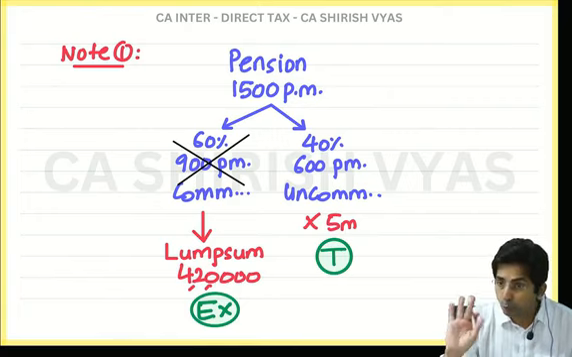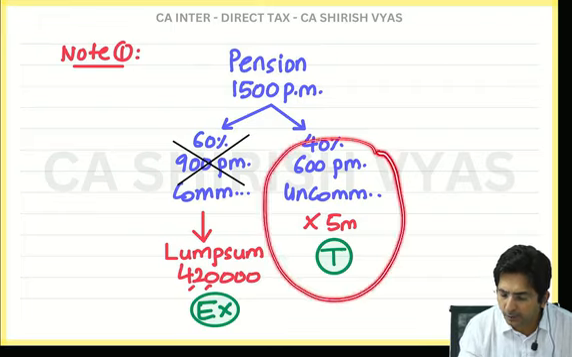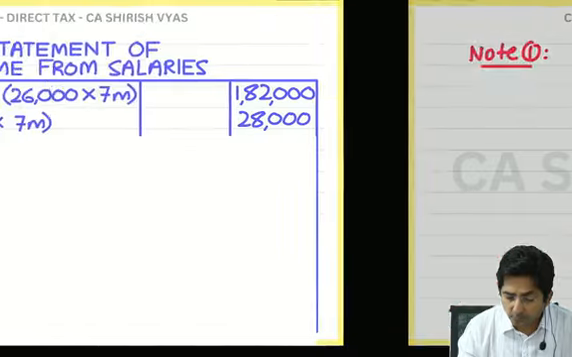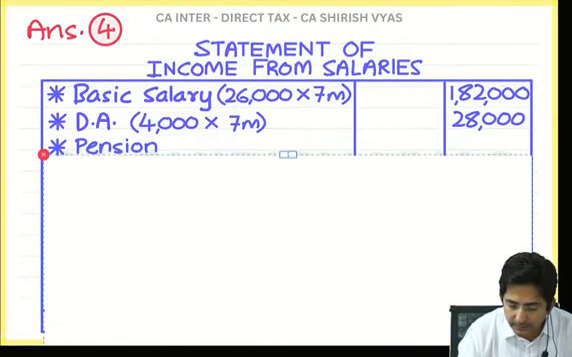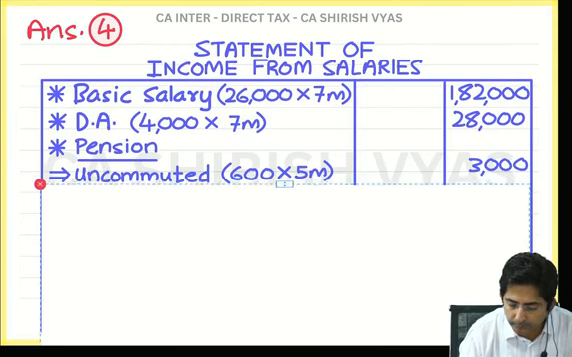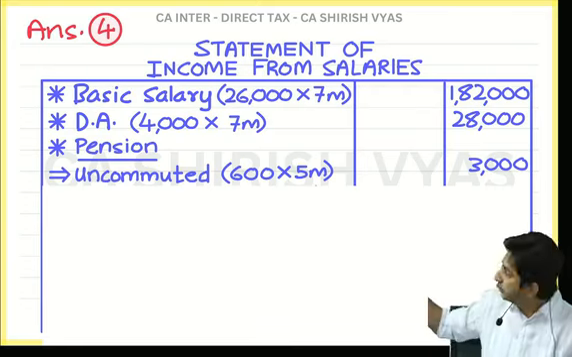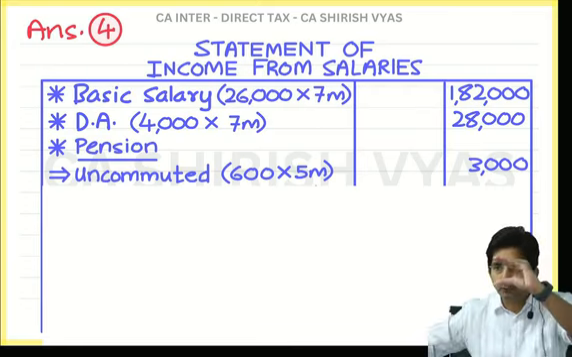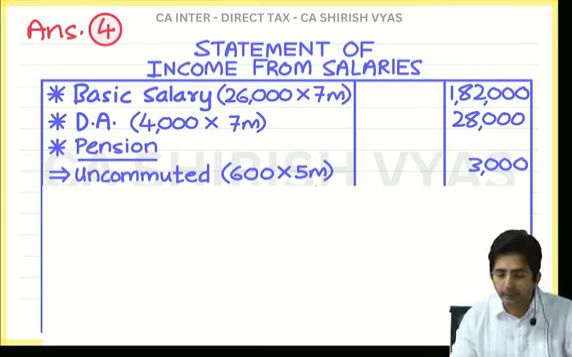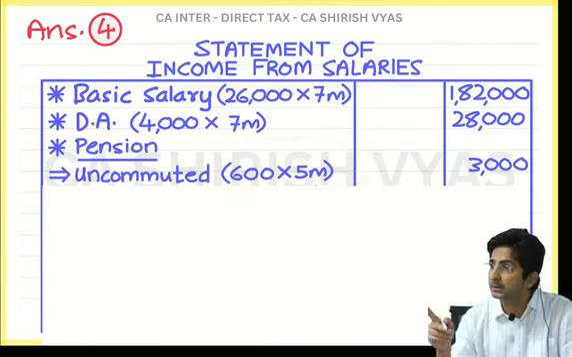Okay. So see, you don't write anything, just wait and watch what I have done. Tell me, give me the amount first, how much is it? Don't write, just see the presentation. Look, pension, and then see what I have done. I will present in 2 parts. Can you see that arrow? Below pension, first uncommuted, then commuted. And in uncommuted, what have I done? 600 into 5 months. How did I get 5 months?